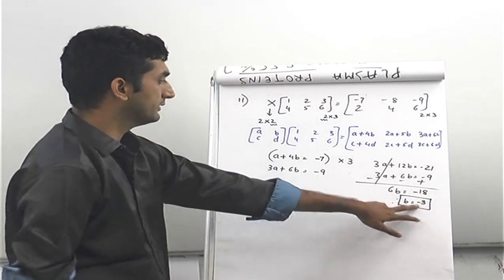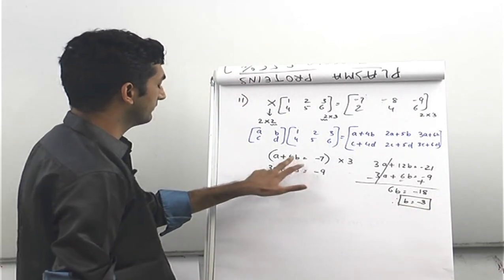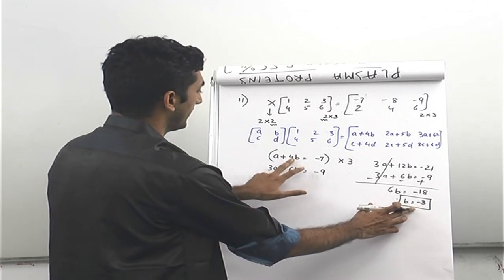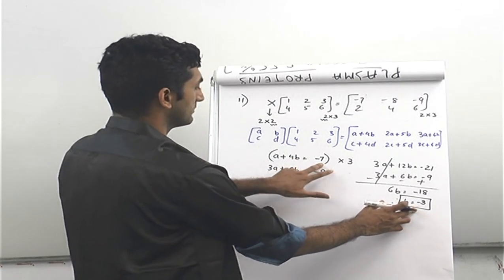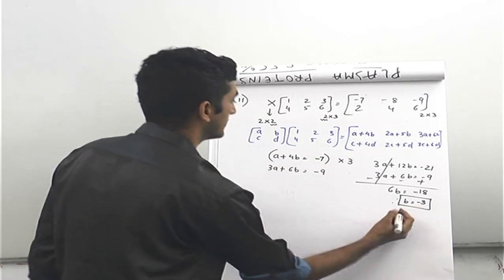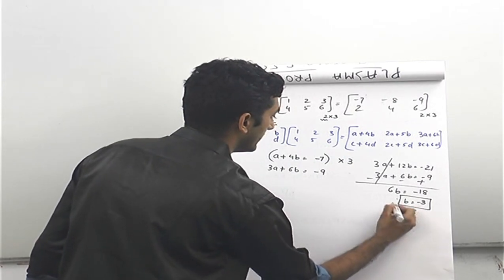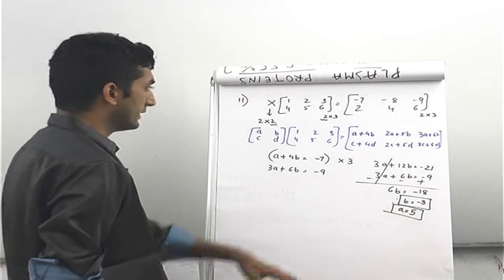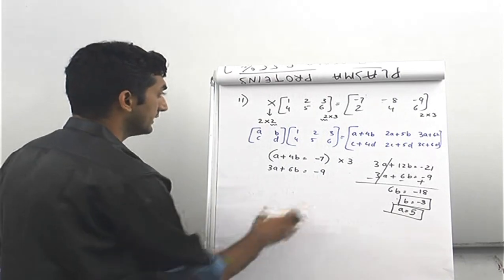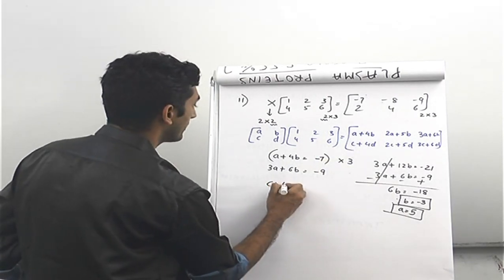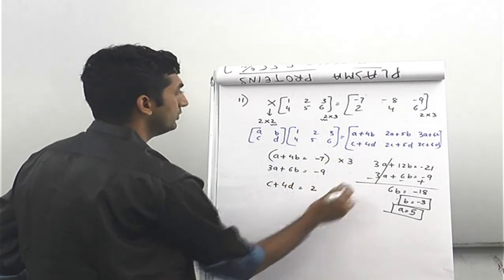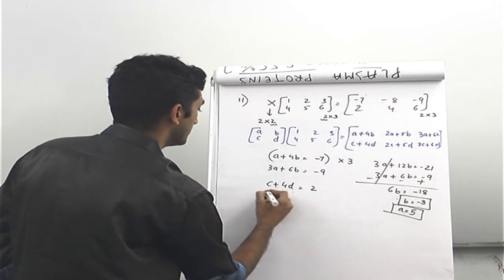Now when we substitute b as minus 3 here, we get this as minus 12. Minus 12 goes on the other side, becomes plus 12, and 12 minus 7 will give you 5. So the value of a is equal to 5. Likewise, we will find c and d. Let's go ahead and do that. C plus 4d here is 2, and 2c plus 5d is 4.